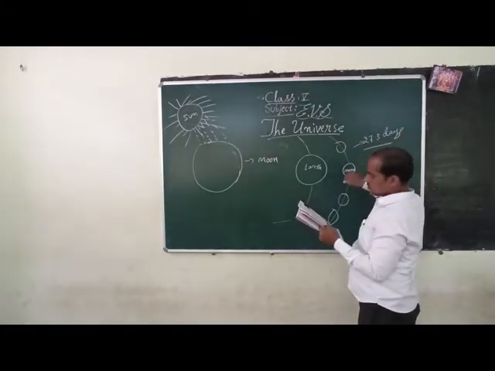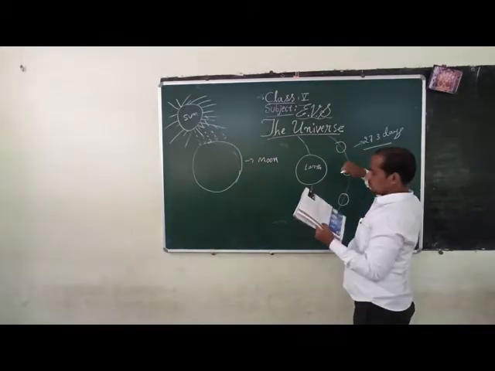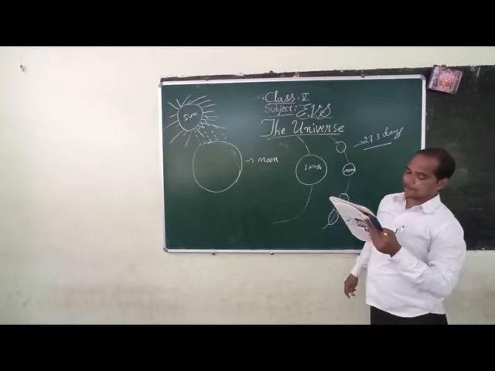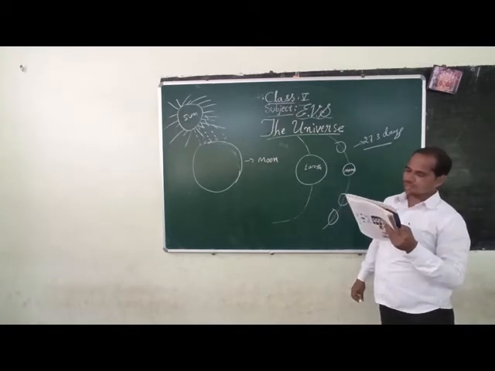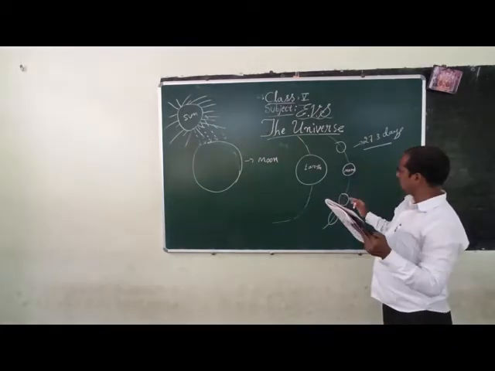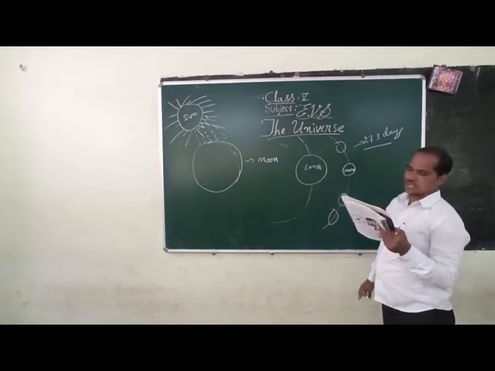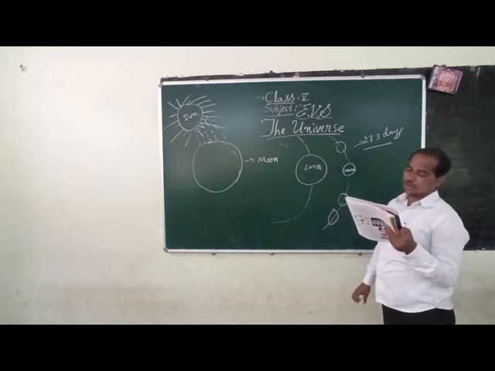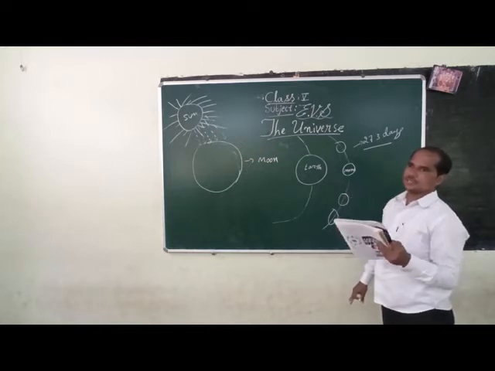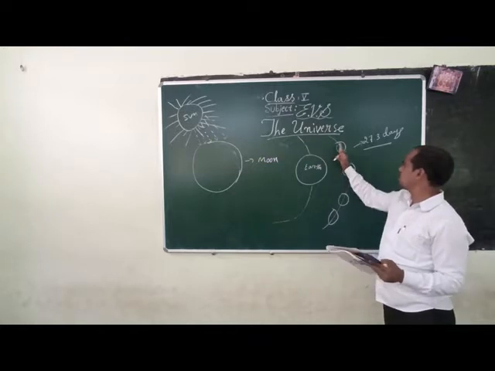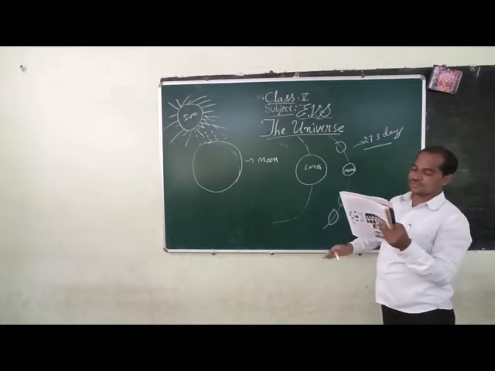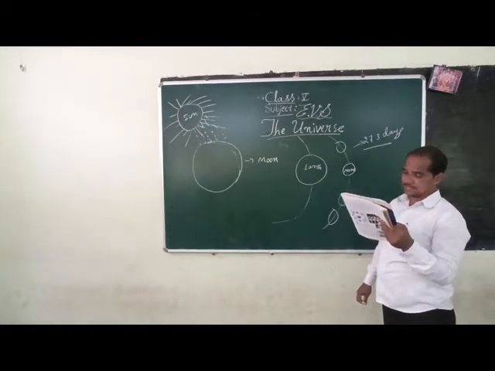And it rotates once on its axis only. This is the reason why we see the same face of the moon always, not the other side, isn't it? We see the same face. We don't see the other face. That's why we see the different shapes.